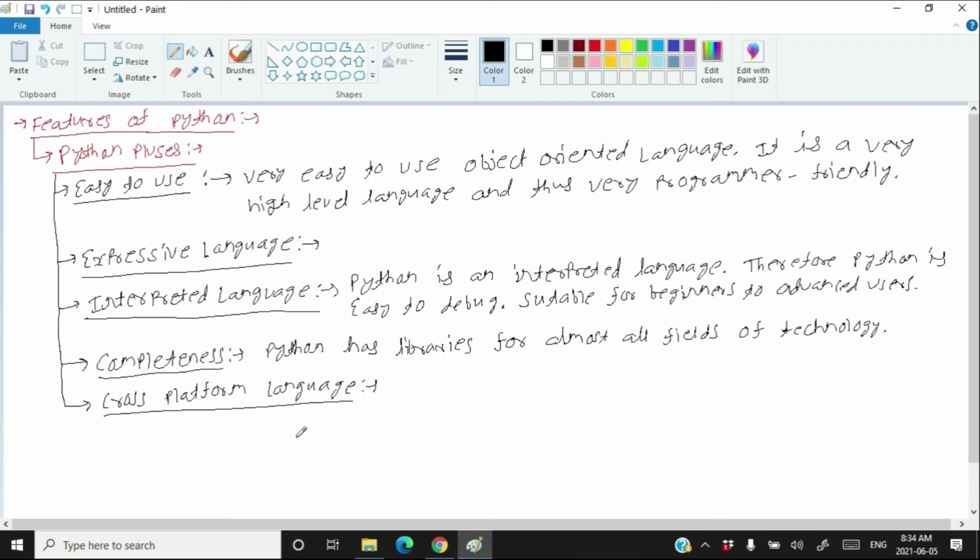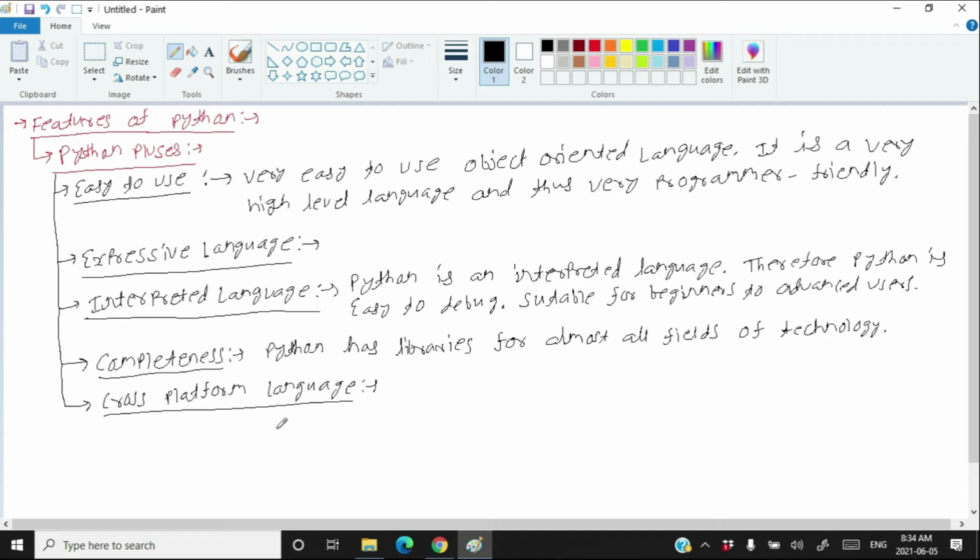Python code written on Linux can easily execute on other operating systems. You just have to install Python on that operating system, and that Python installation will easily read Python code written anywhere else in the world.